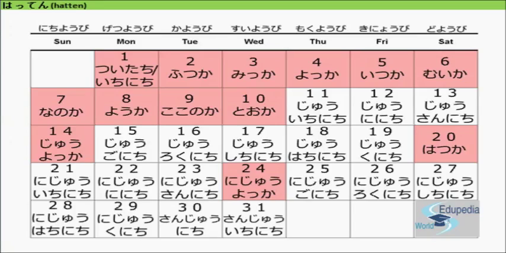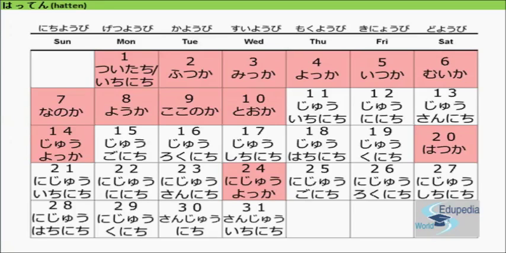Tsuitachi or ichi-nichi, Futsuka, Mikka, Yokka, Itsuka, Muika, Nanoka, Yoka, Kokonoka, Tooka. Always remember that 4 is called Yokka and 8 is called Yoka.